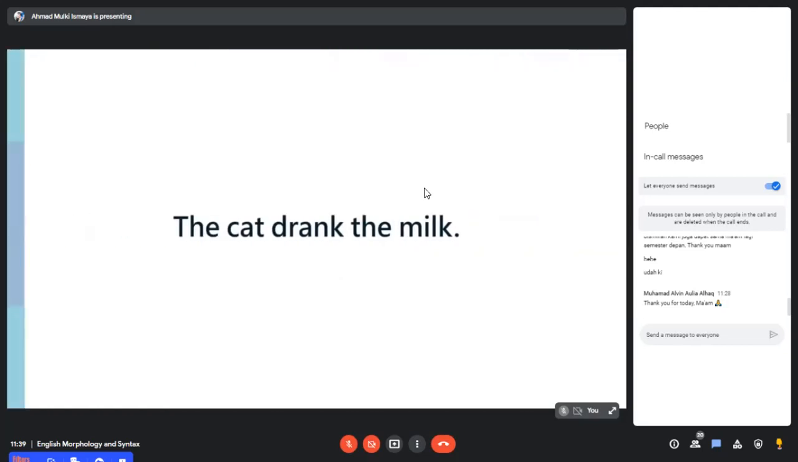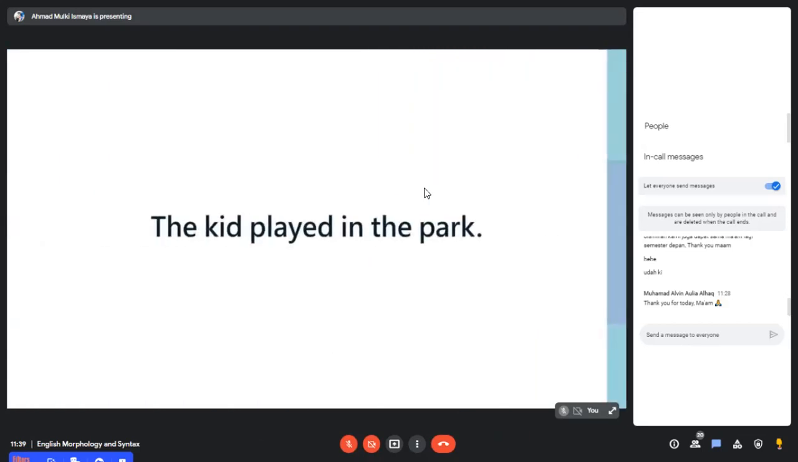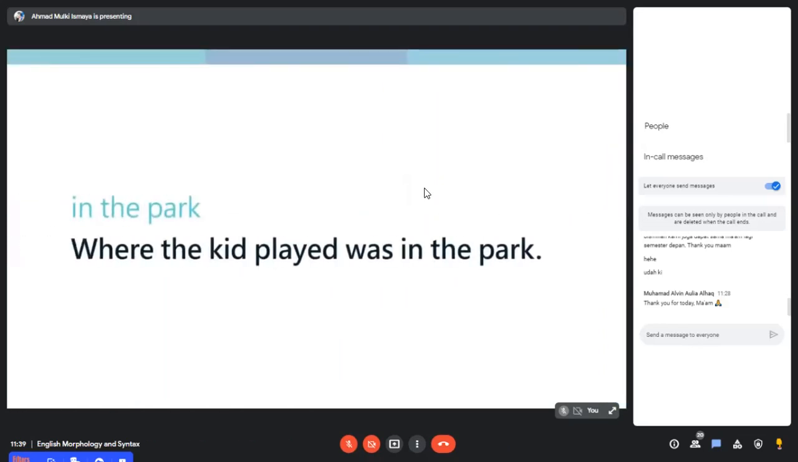The cat drank the milk. Now, can you run the test for the milk? Is the sentence grammatical? It is. Therefore, the milk is a constituent. Yay! The kid played in the park. The question is, the words in the park together, are they a constituent? So where the kid played was in the park. Is it grammatical? Yes. Therefore, the word string in the park is a constituent.